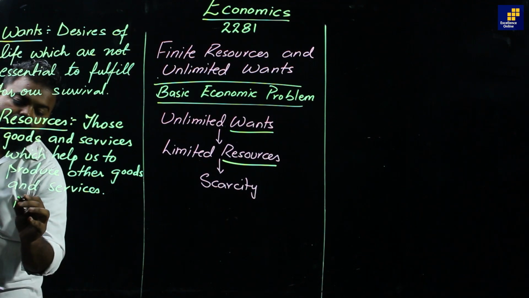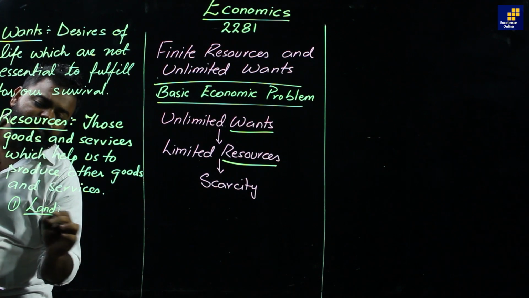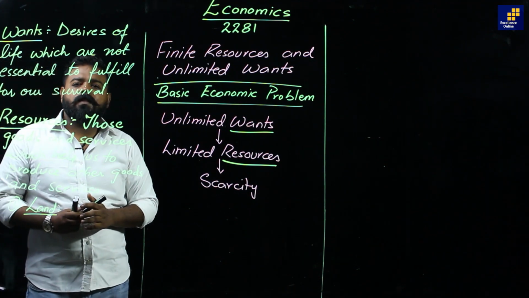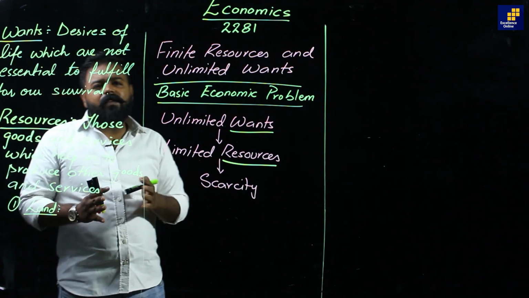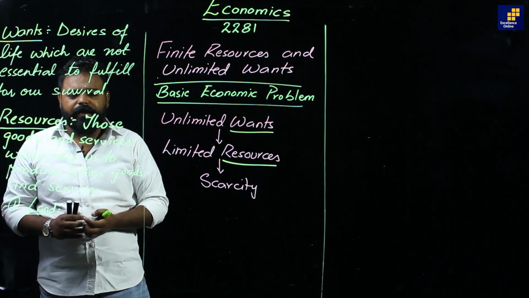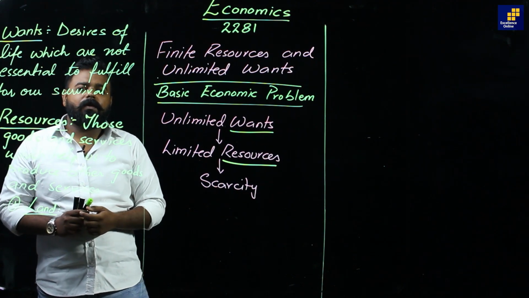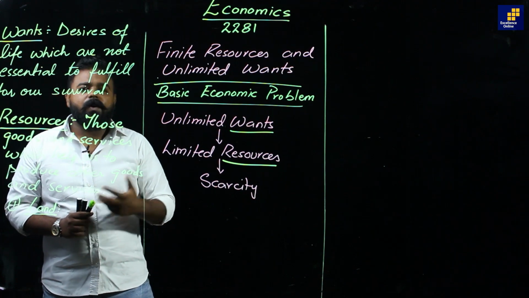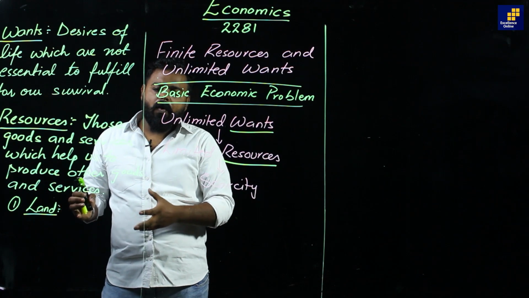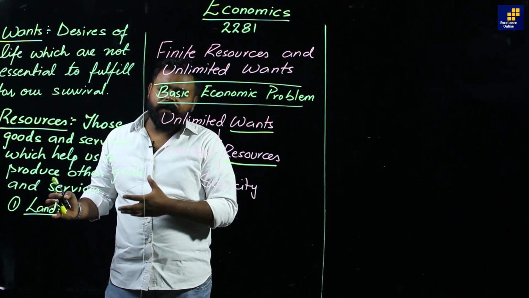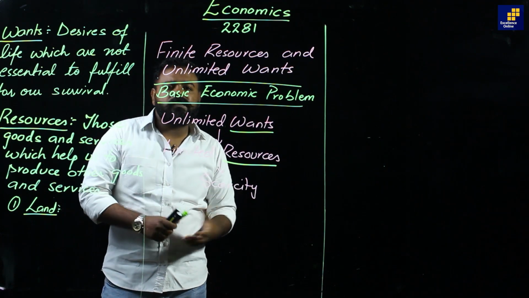Number 1 is land. And students, land does not only mean a piece of earth, rather in economics it includes all the free gifts which are given by nature, for instance air, clouds, sand, beaches, oceans, etc. With these natural resources we can process them and produce other goods and services.